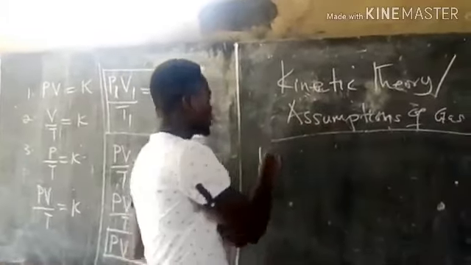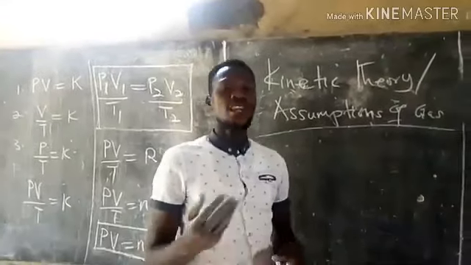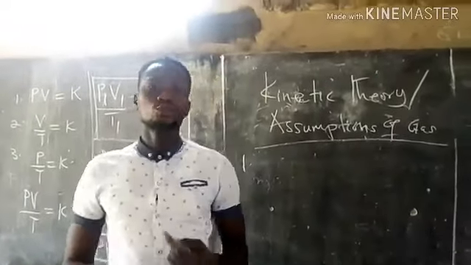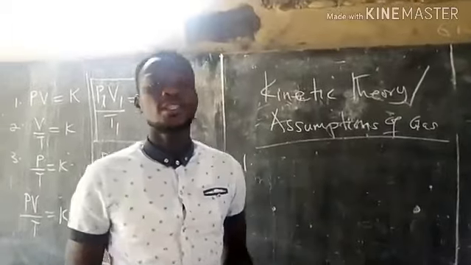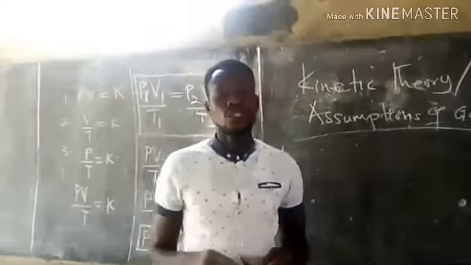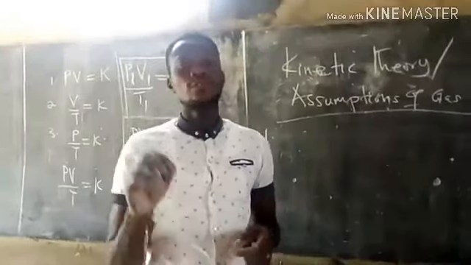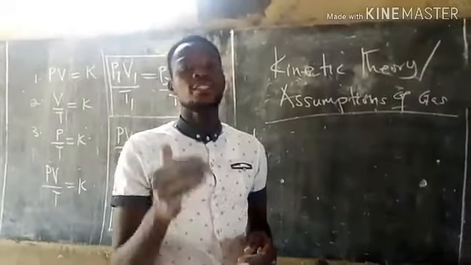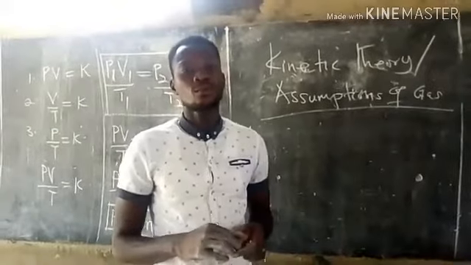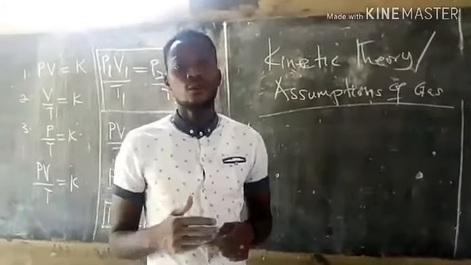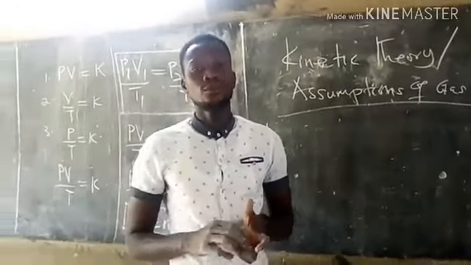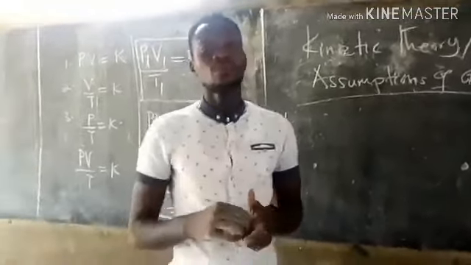The first one is this: a gas is made up of a large number of molecules. Two, the molecules of the gas are in constant random motion. Three, the volume of the molecules of the gas as compared to the volume of the container the gas is occupying is negligible. Four, the force of attraction between the molecules of the gas is negligible.